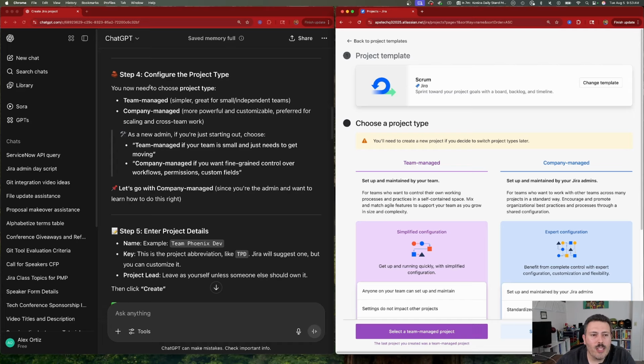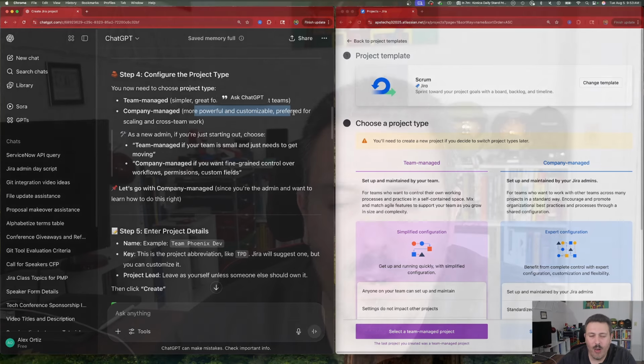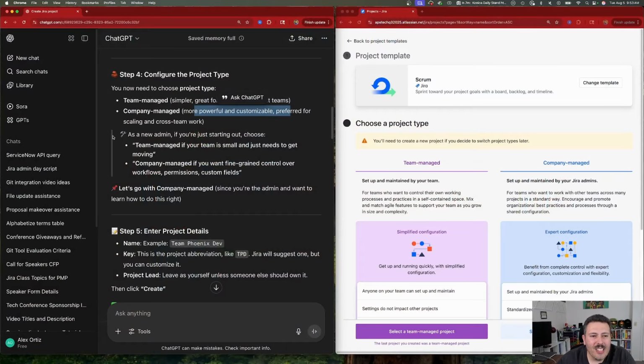Step 4, configure the project type. You now need to choose a project type. Team managed, simpler, great for smaller teams. Company managed for more powerful. And folks, this is really where I want to see which path it's going to take me down. As a new admin, if you're going to start out, choose team managed if your team is small and just needs to get moving. Company managed if you want fine-grained control over workflows, permissions, and custom fields.